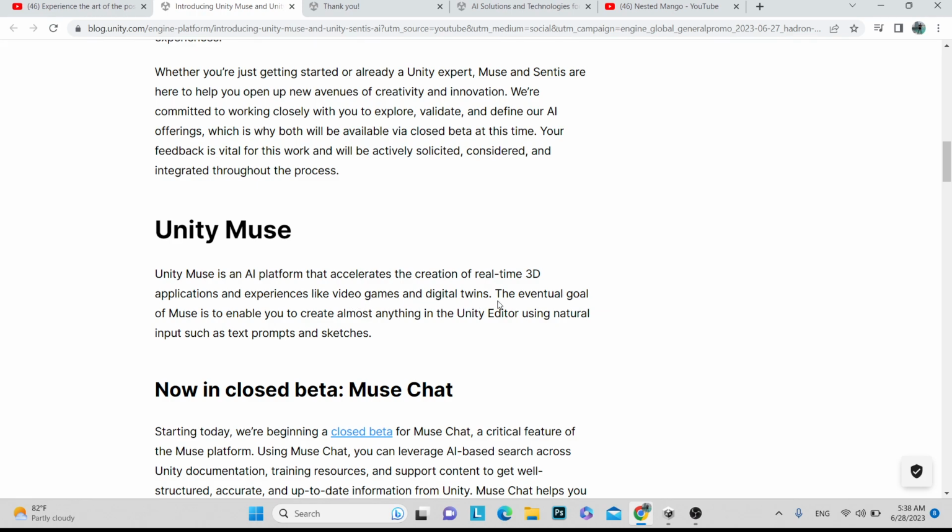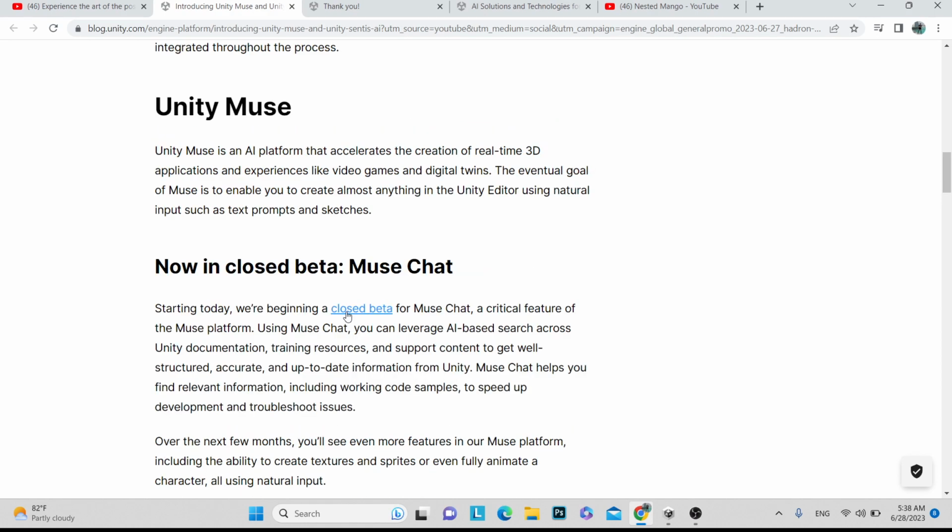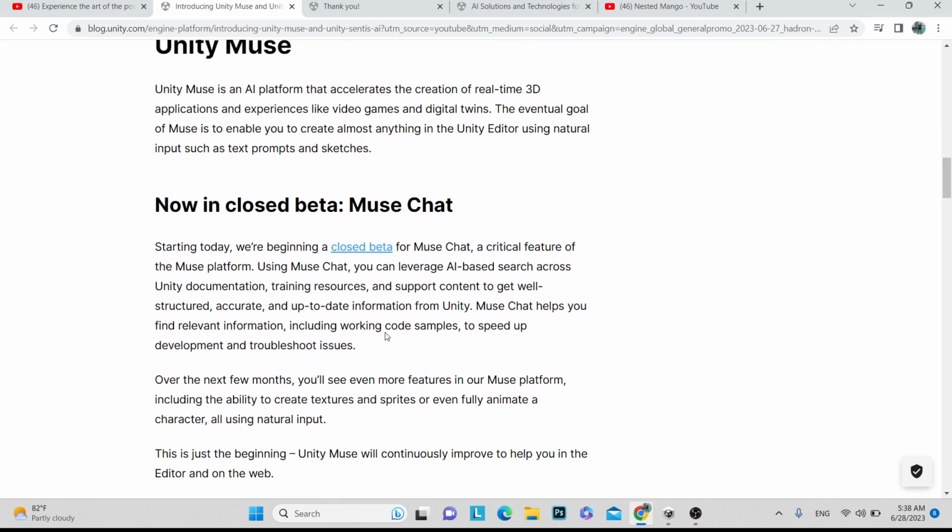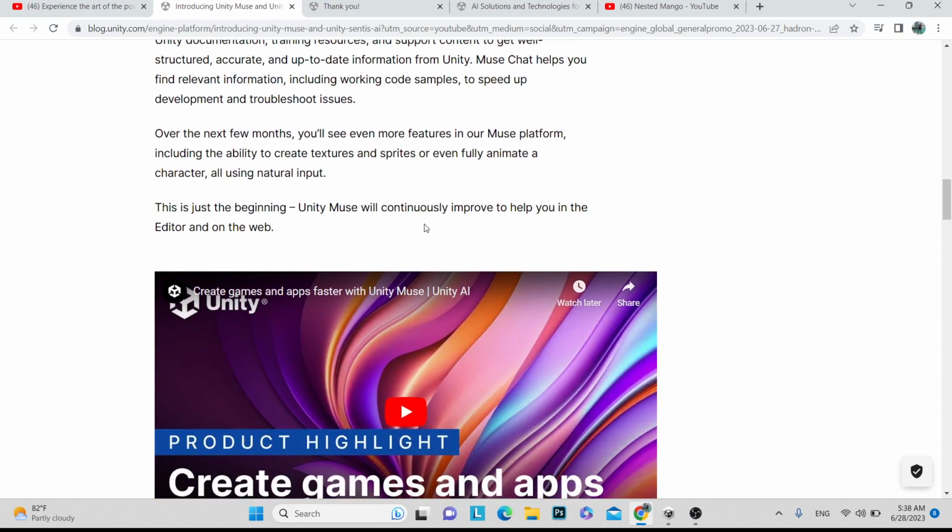Experiences like video games, digital twins. The eventual goal of Muse is to enable you to create almost anything in the Unity editor using natural input such as text prompts. So this is for the closed beta. They have not launched yet, but I will show you some packages which have been launched through Unity,